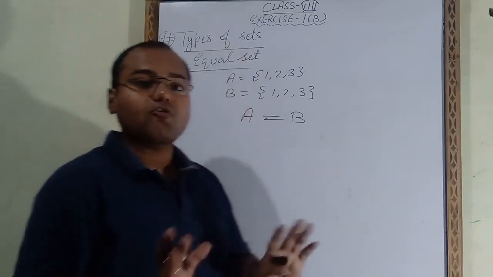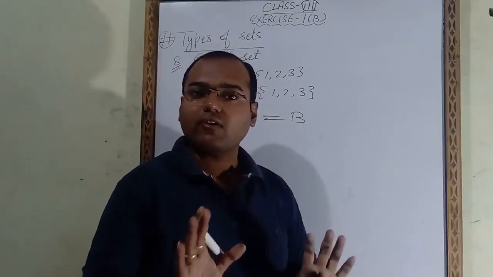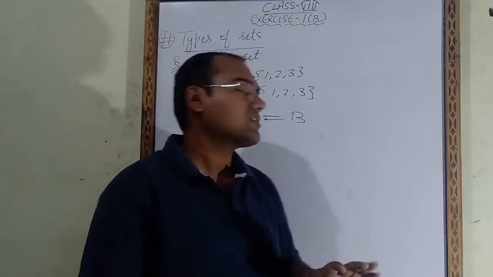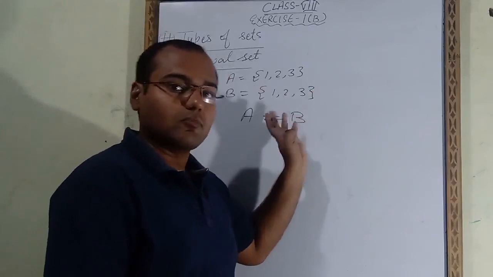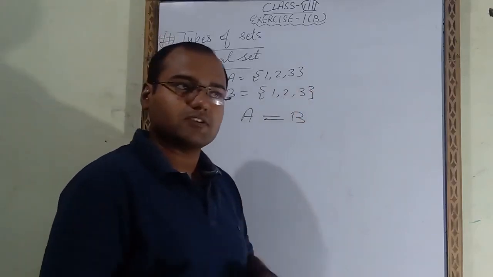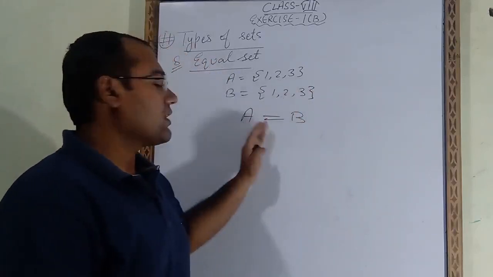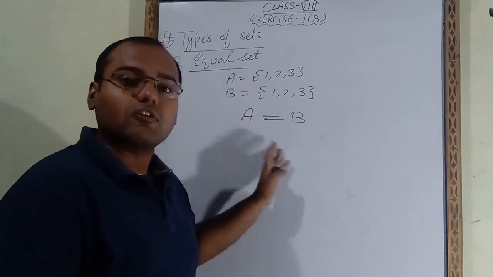Here we will not count the elements. Cardinal number we will not take. Here we will take the elements. So here the elements are 1, 2 and 3. Here also the elements are 1, 2 and 3. Both the sets have the same elements. That's why these two sets are called equal sets.